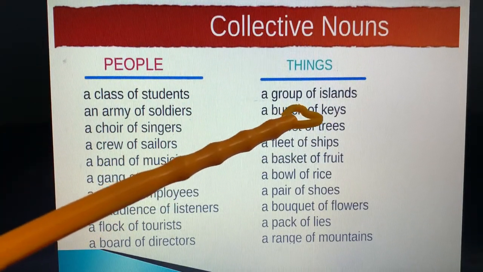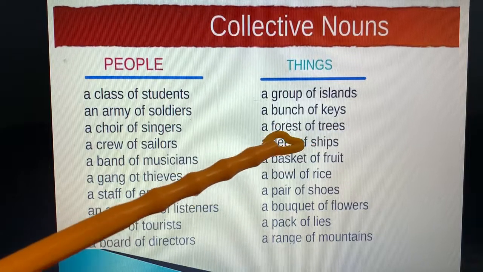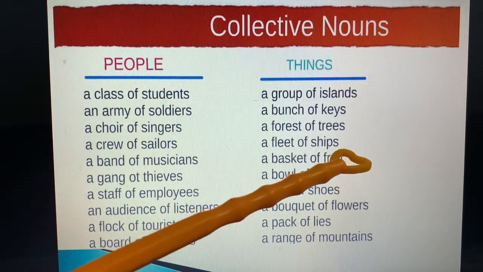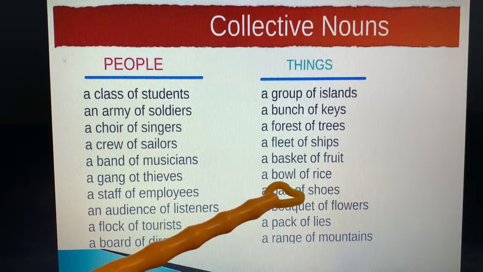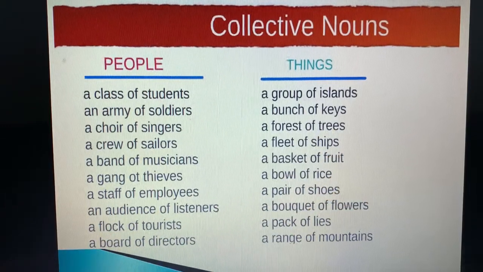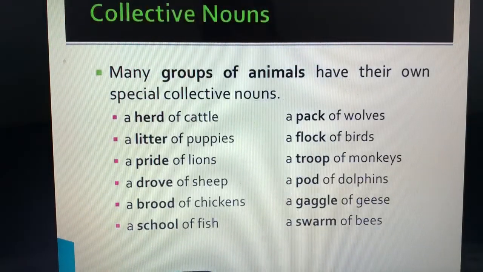Islands, group of islands; keys, bunch; trees, forest; fleet of sheep, basket of fruits, bowl of rice. In the same way, for animals also we have collective nouns. A herd of cattle, a litter of puppies, a pride of lions. The words in the dark, bold, black letters, those are collective nouns.